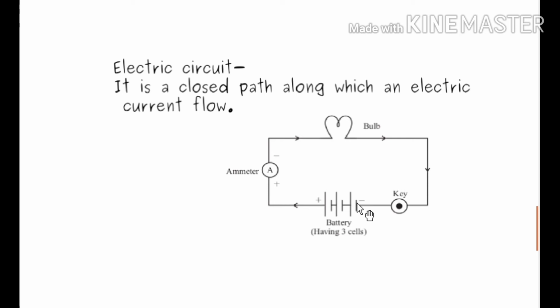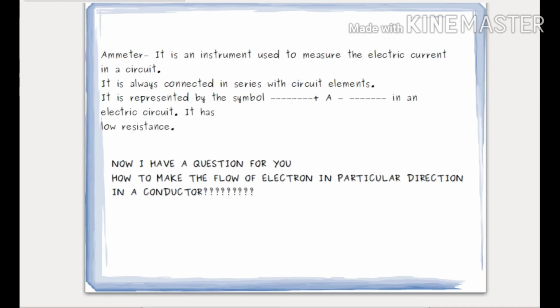Now from these poles, current moves like this and glows the bulb, and this is the key. What does the key do? The work of the key is to close the circuit. Okay, so let us see what is the battery and how it is useful.